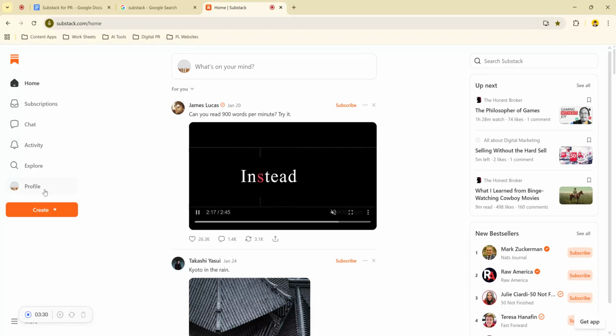Now explore down here. So here's where you can discover new writers or newsletters. You can browse categories. It's perfect when you're in discovery mode wanting to find something new. And then your profile, this is pretty standard. So this is your personal page that shows your name, your bio, your profile picture, and the newsletters you've published or subscribed to. So you can tweak it to reflect your personal brand. So you can do all of that right here.